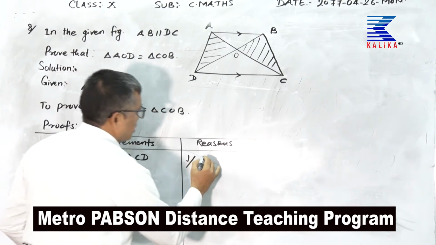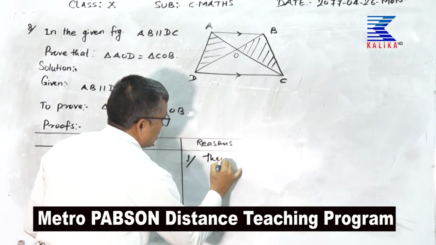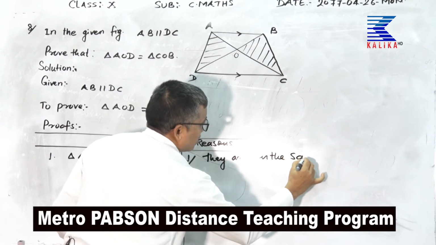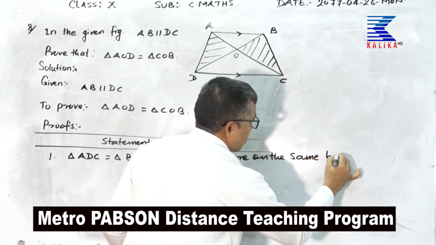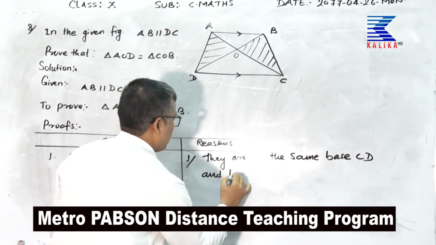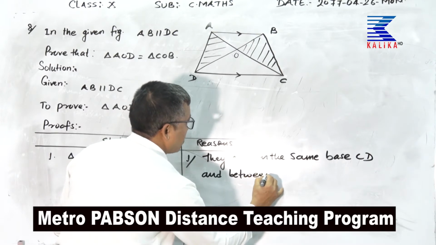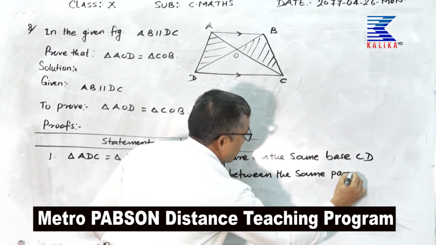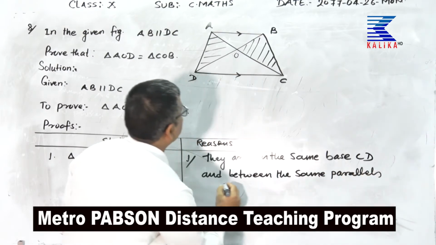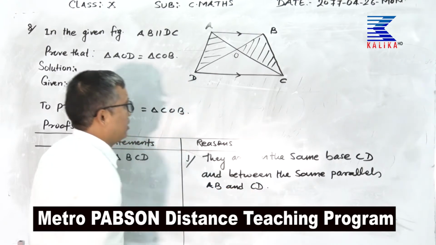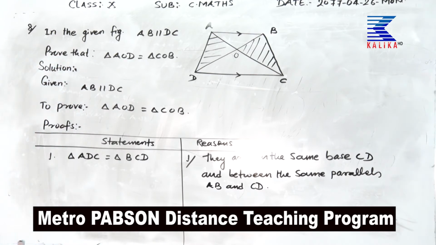Its reason: they are on the same base CD and between the same parallels AB and CD.